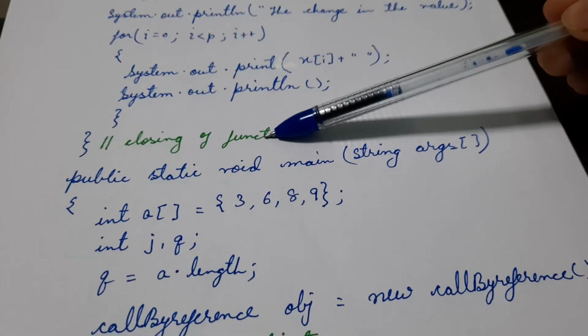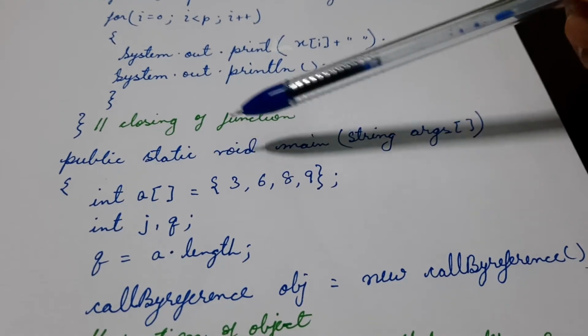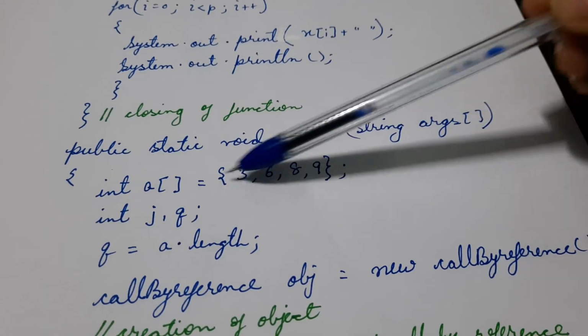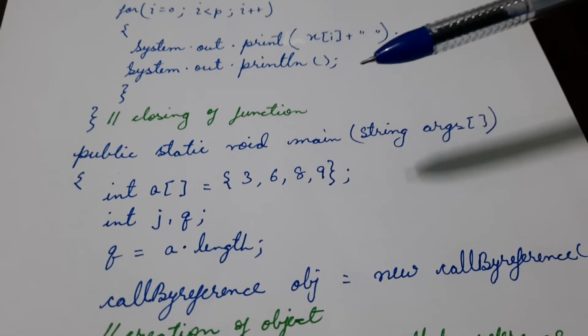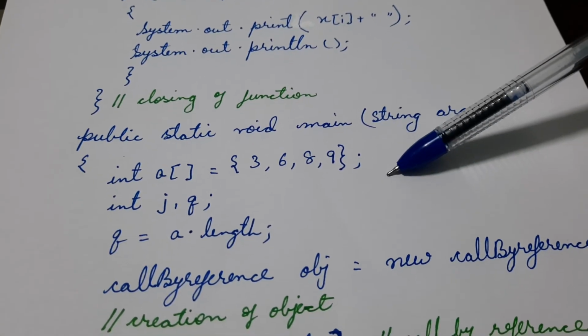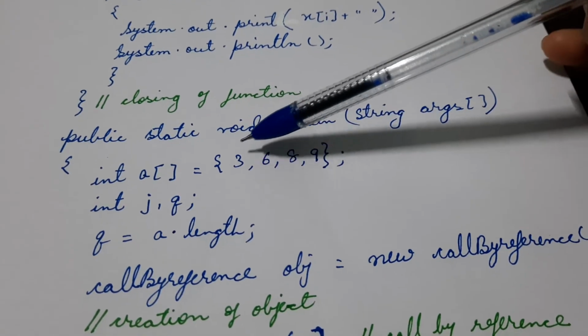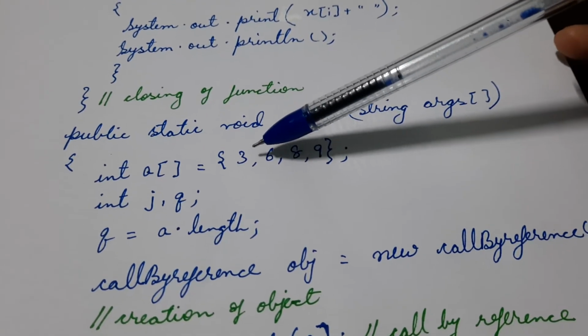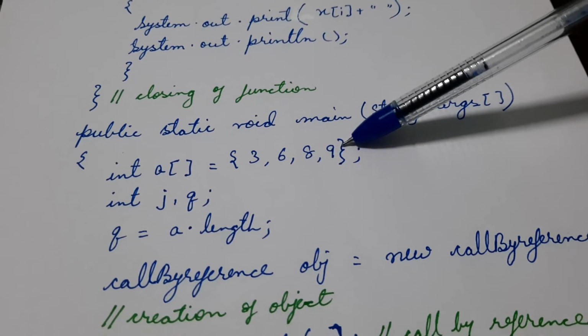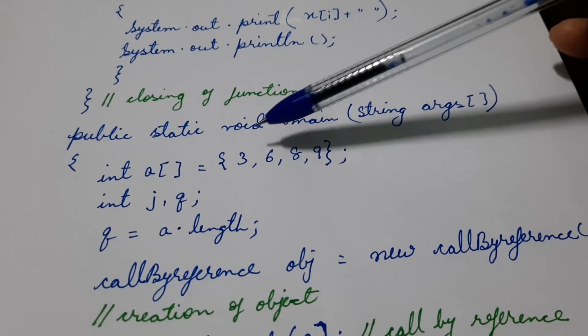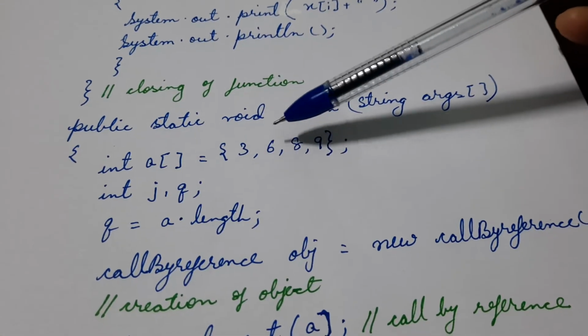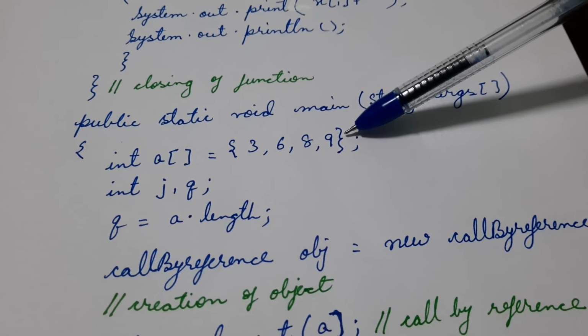The function closes, then we write public static void main and we declare one array. If you want, you can take input from the user and declare the array. The array here is of size 4, where the array elements are 3, 6, 8 and 9.